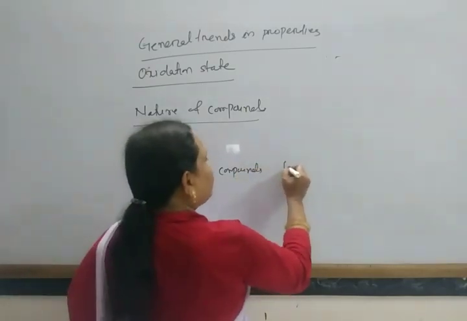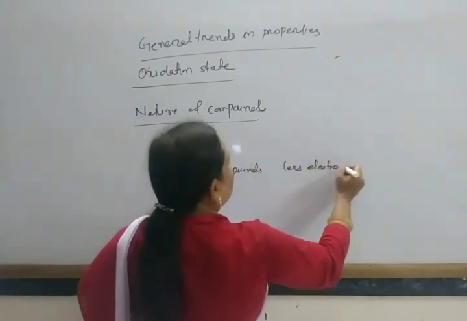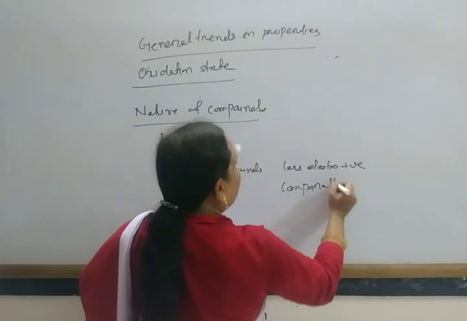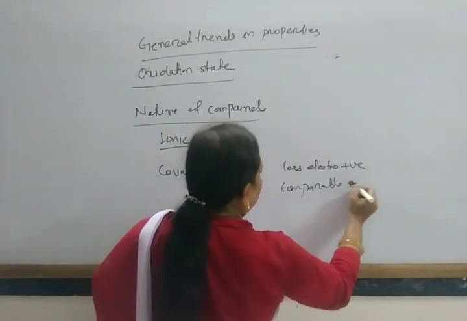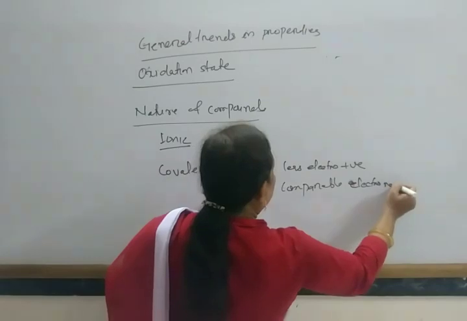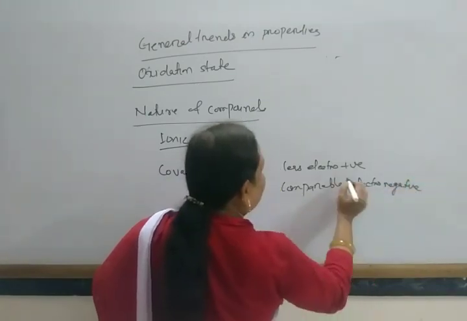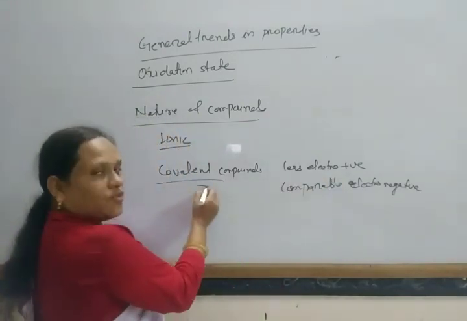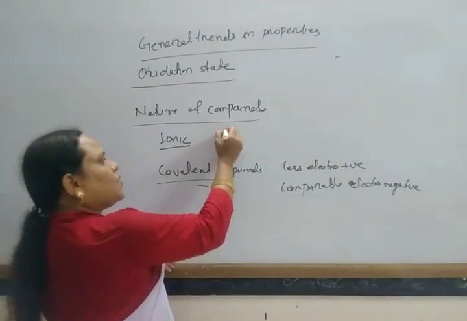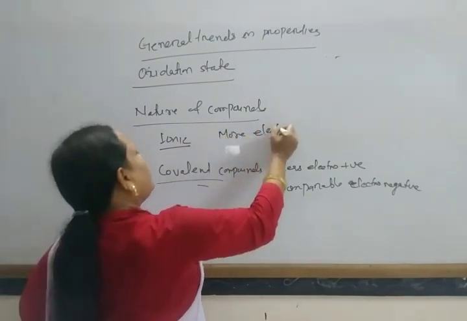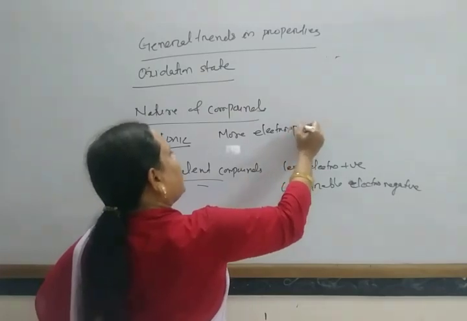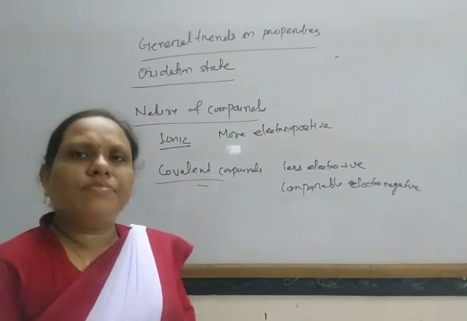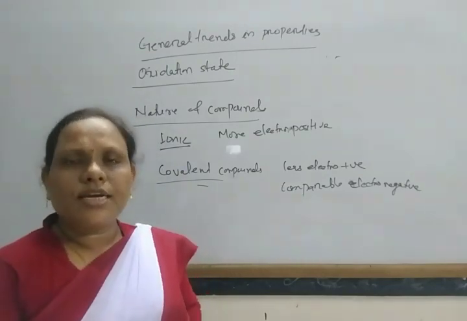With less electropositive or comparable electronegative elements, they form covalent compounds, and with more electropositive elements, generally they form ionic compounds. In most cases, fluorine forms ionic compounds.